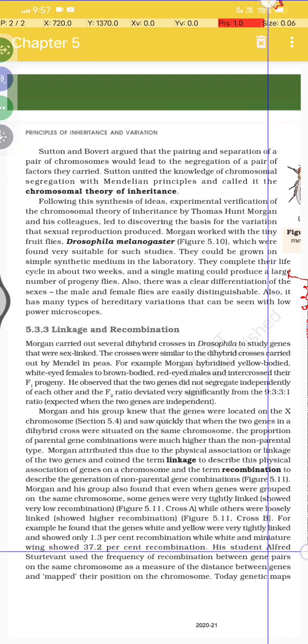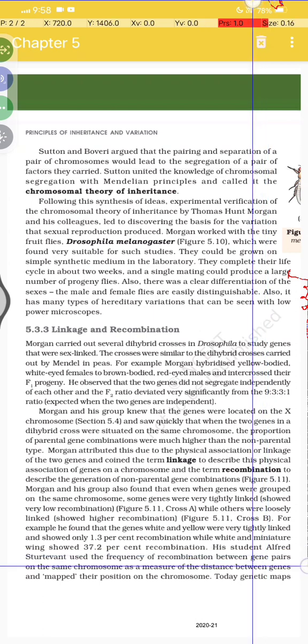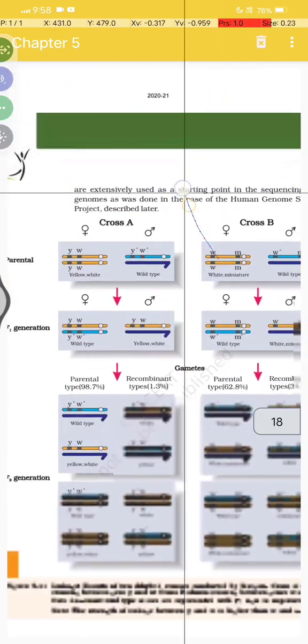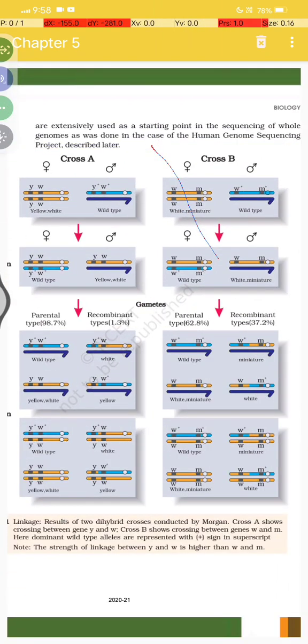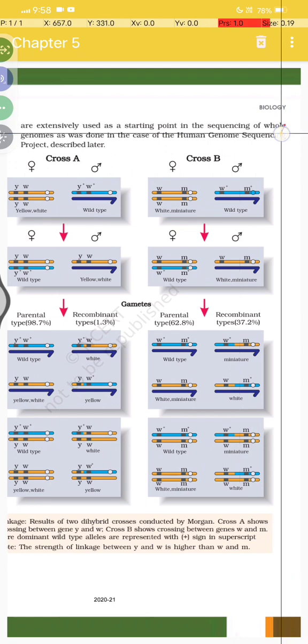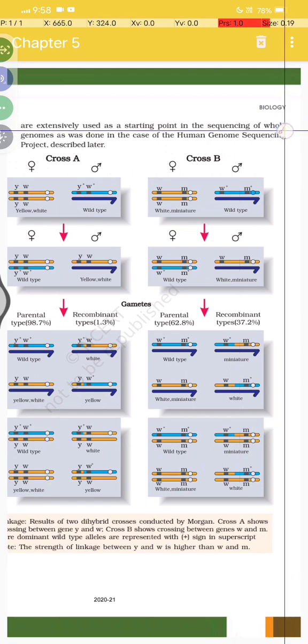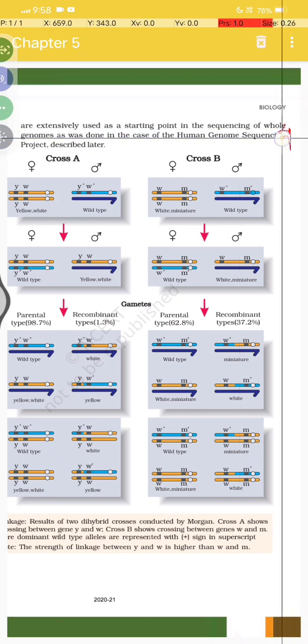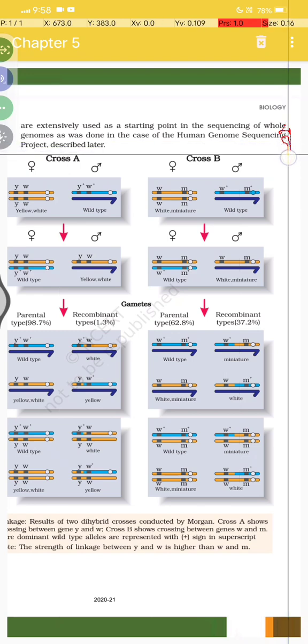Alfred Sturtevant used the frequency of recombination between pairs of genes on the same chromosome as a measure of the distance between the genes and mapped their positions on the chromosome. Today, genetic maps are used as a starting point in the sequencing of whole genomes, as was done in the case of the human genome sequencing project described later.